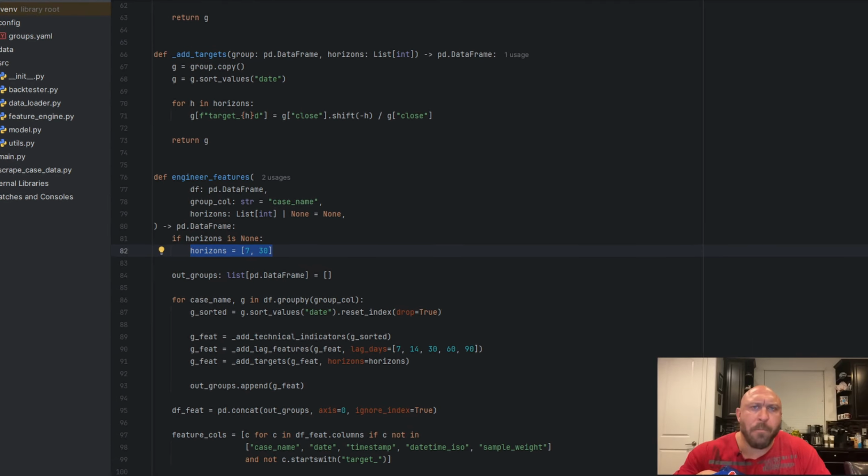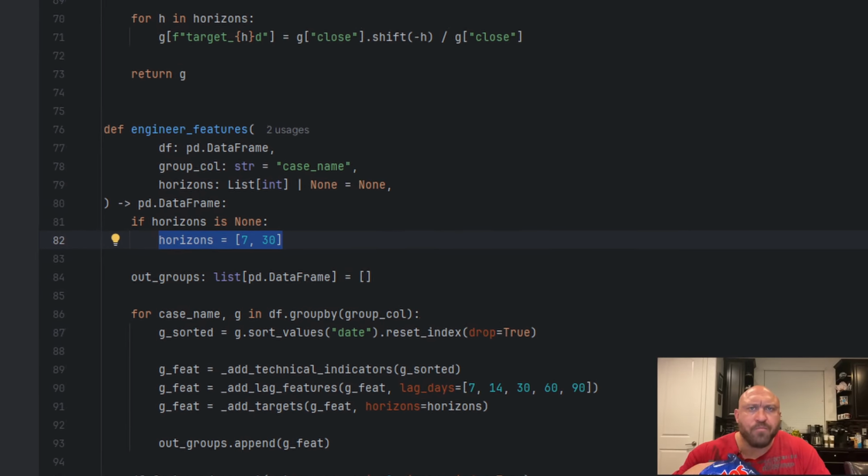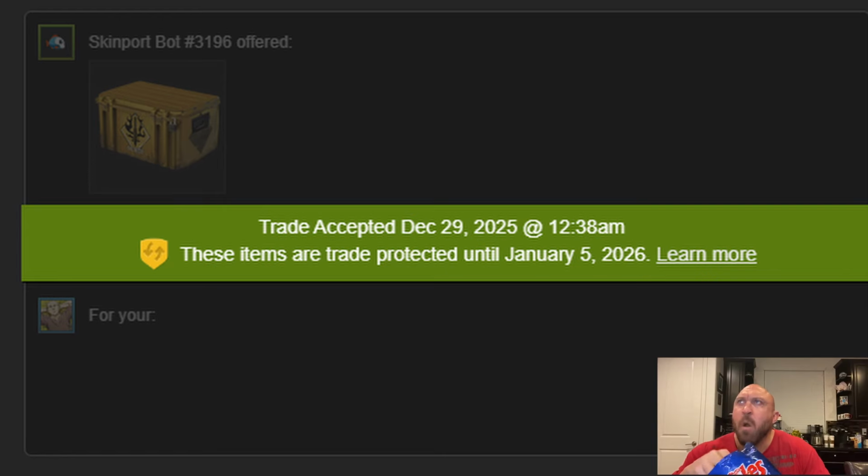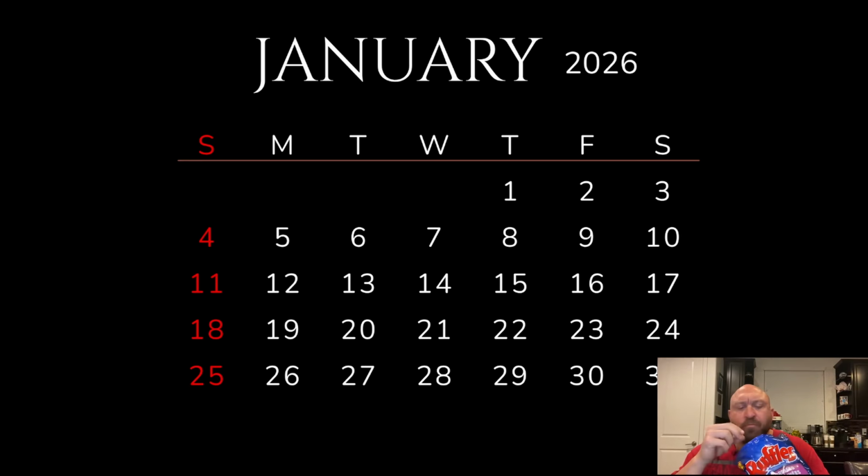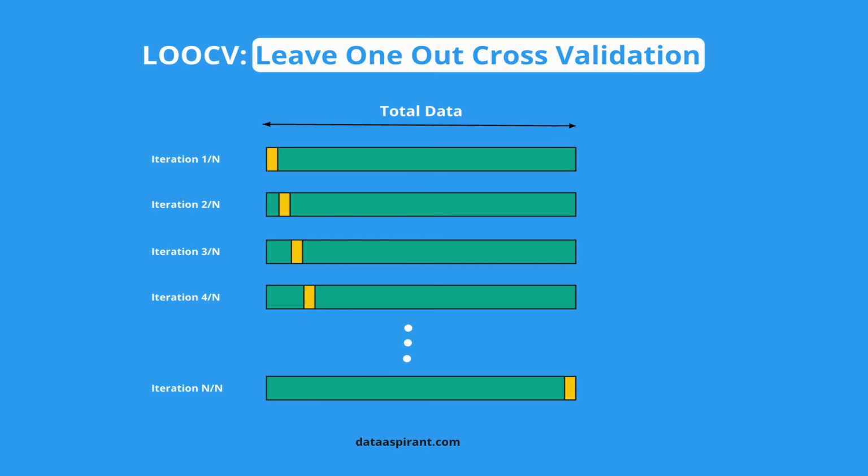I chose for the AI to spit out 7 and 30-day horizons, since the minimum you can hold a case for is 7 days due to trade locks, and 30 days is for the monthly trend. To test the model, I didn't just hope and wait a week, I used the leave one out strategy. It trained the model on all but one of the cases, then tries to predict the one that's left out.